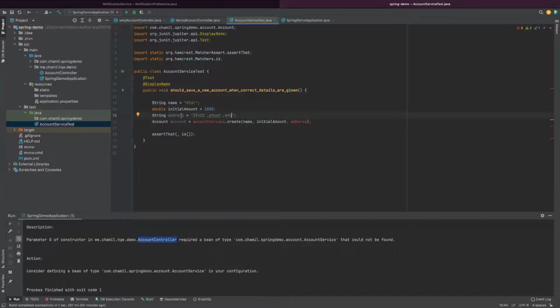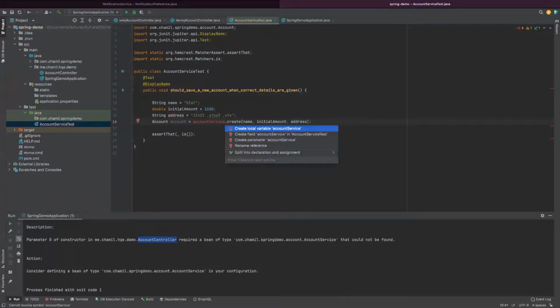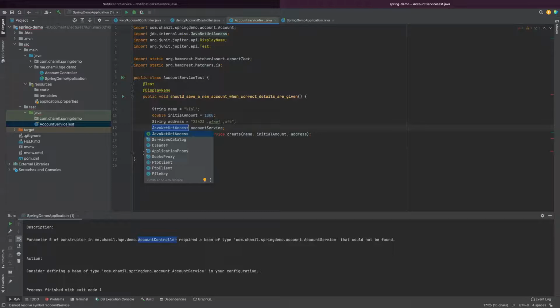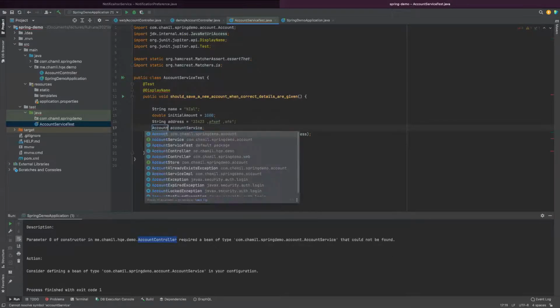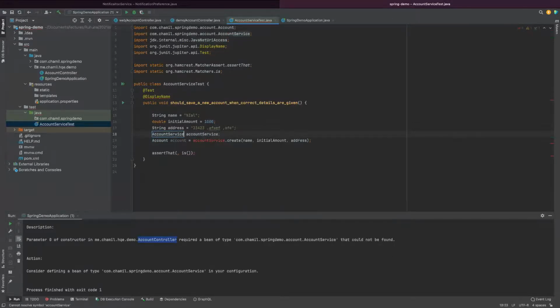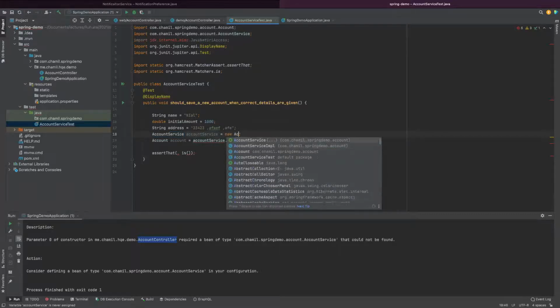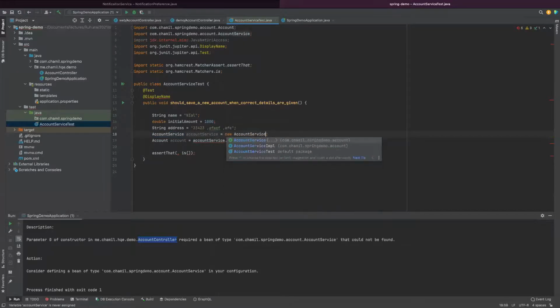Okay. Now what I'm going to do here is create a local variable called account service, new account service IMPL, right?